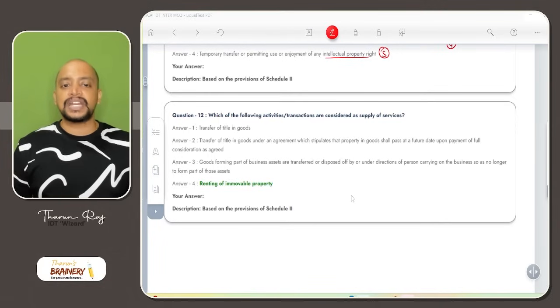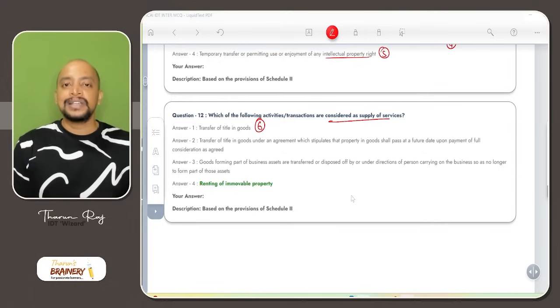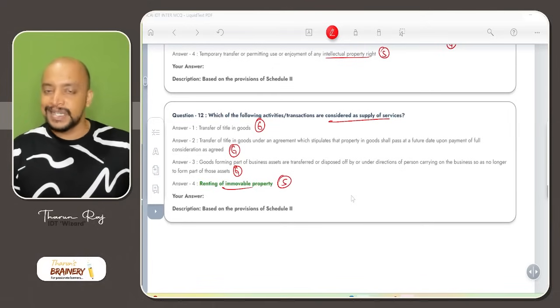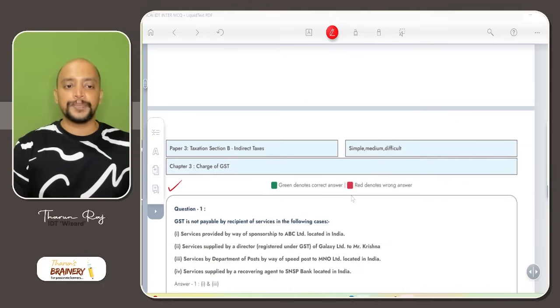Then, which of the following activities or transactions are considered as supply of services? It's again a repeated question. Transfer of title in goods is goods. Transfer of title, where the title shall pass at a future date, is goods. Goods forming part of business asset, so this is also disposal of business asset, also supply of goods. Renting of immobile property is supply of services, that is transfer of right to use immobile property.